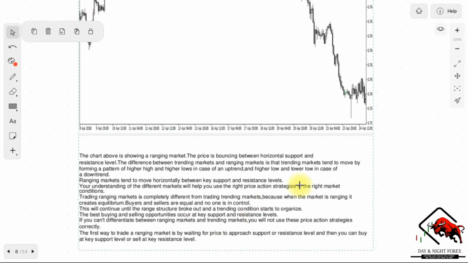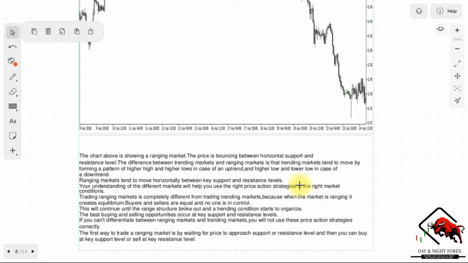So this chart above is showing a ranging market. The price is bouncing between the horizontal support and resistance level. The difference between trending markets and ranging markets is that trending markets tend to move by following a pattern of higher highs and higher lows in the case of an uptrend, and in the case of a downtrend it will be lower highs and lower lows. Ranging markets tend to move horizontally between key support and resistance levels. Your understanding of the different markets will help you to use the right price action strategies in the right market conditions.